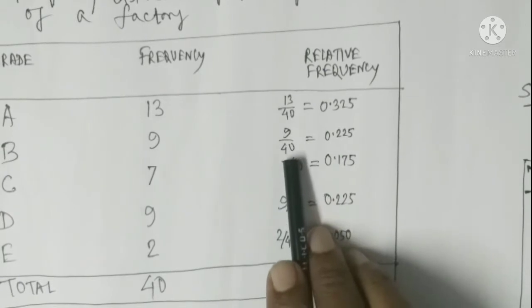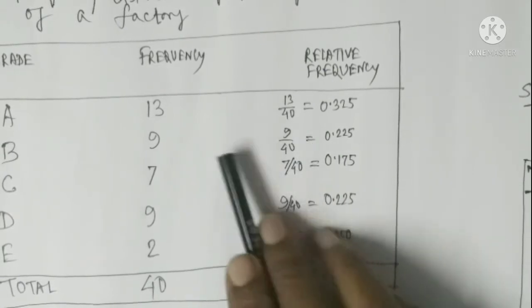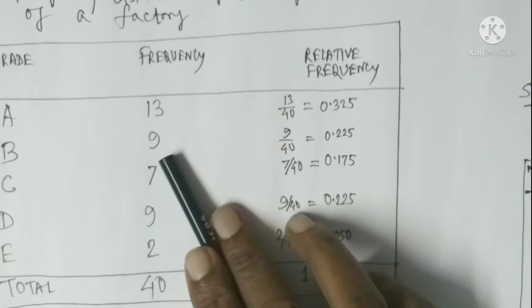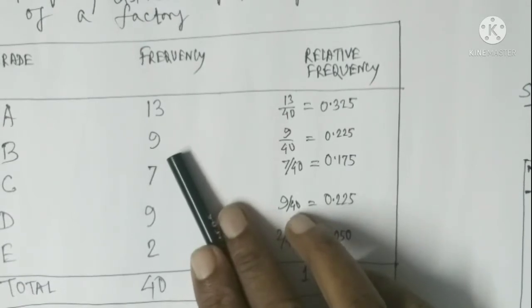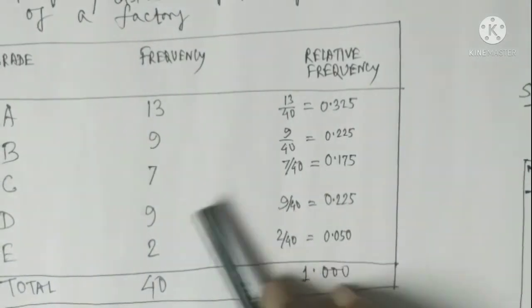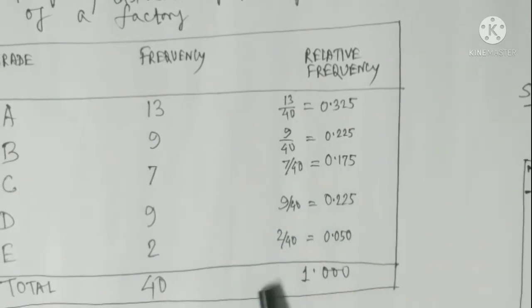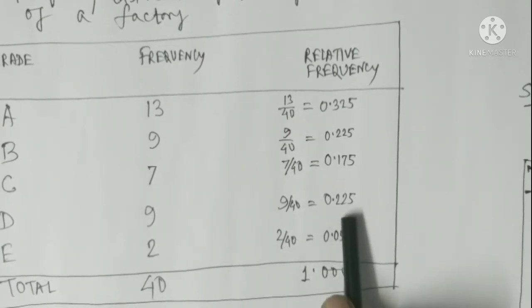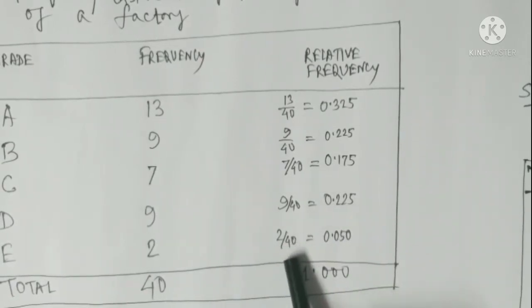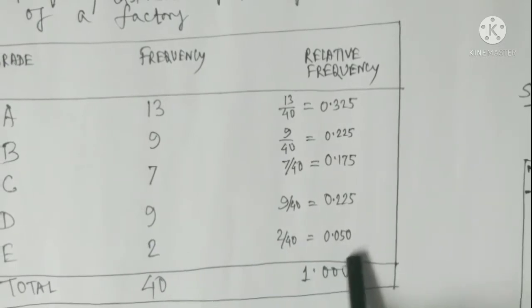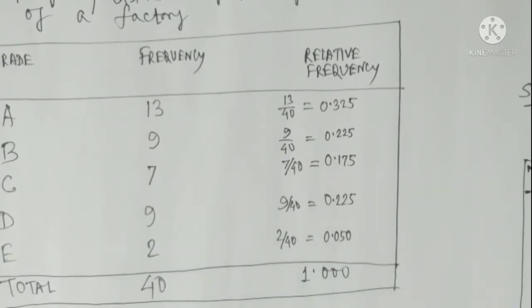Relative frequency for B is 9 by 40, 9 is the class frequency, this B has 9 frequency. C has 7, that is relative frequency of C 7 by 40. D has 9, that is 9 by 40, 0.225, and E has 2, that is 2 by 40, 0.050. This is the frequency distribution of an attribute, and total relative frequency will be 1 and total frequency is 40 here. This is complete now.